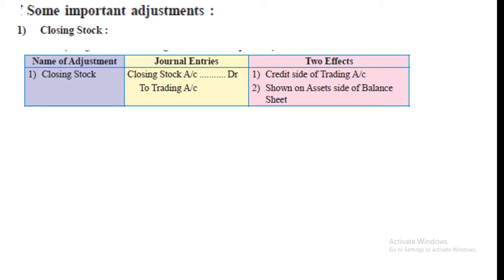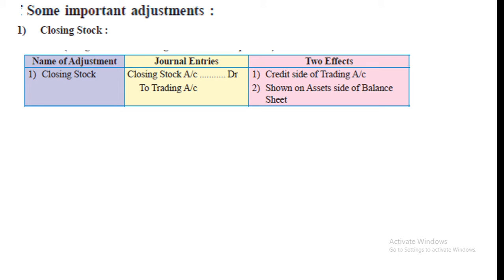So after preparation of trial balance, if there are any changes, that is called adjustment. So if there are any adjustments after trial balance, how to show those adjustments in final account, that you will learn here.